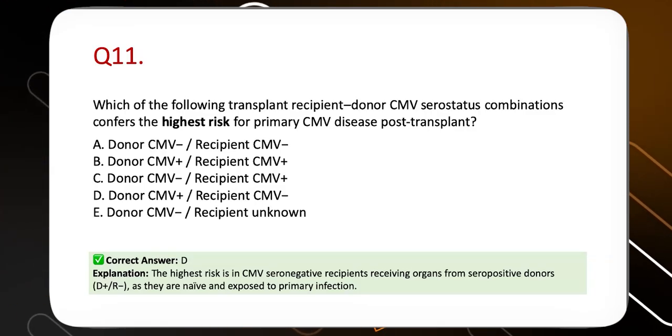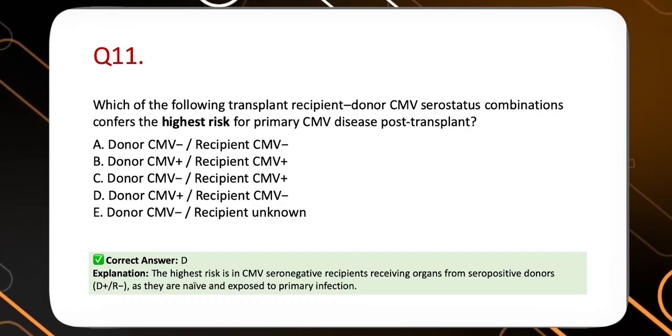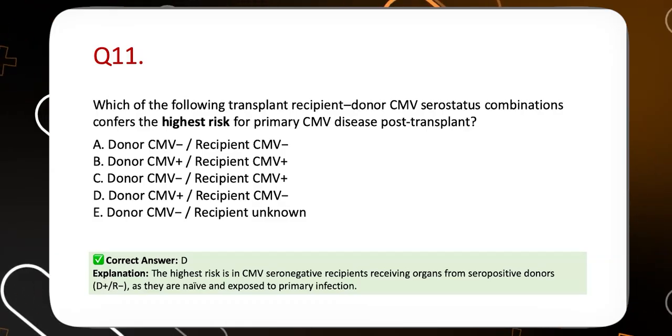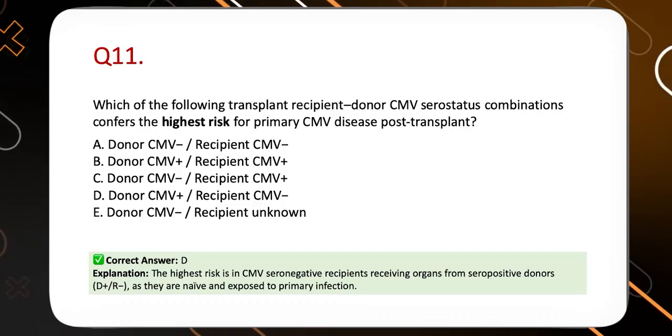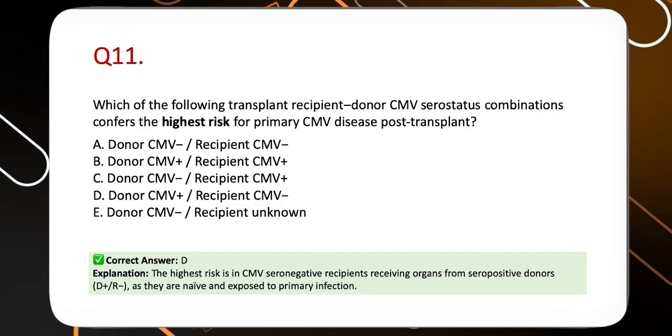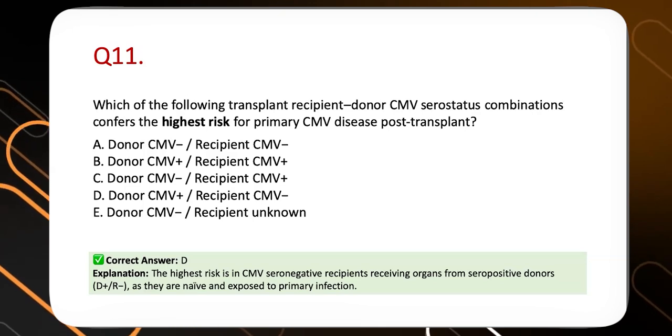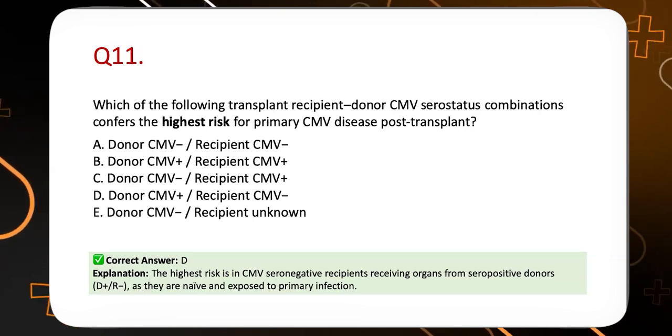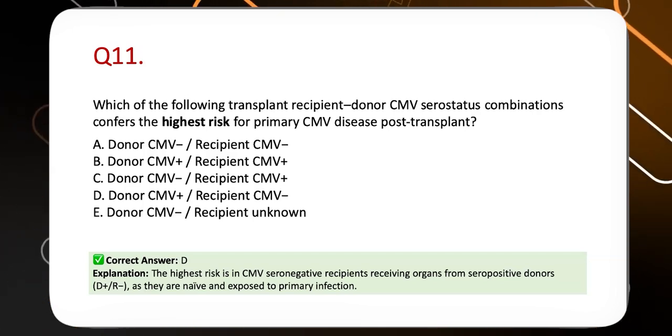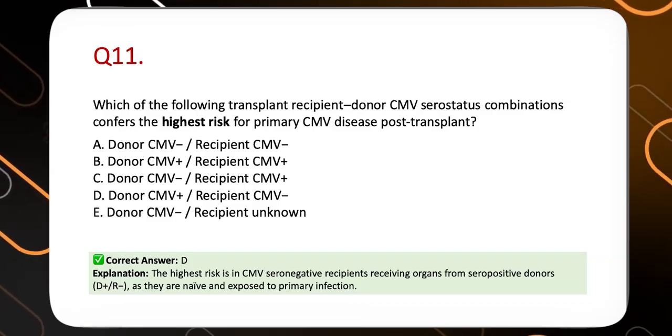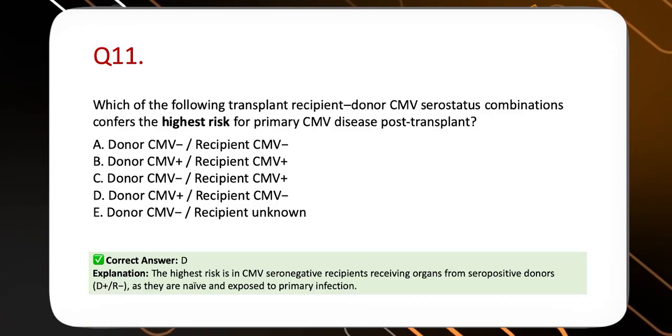The highest CMV risk is when a CMV seronegative recipient receives an organ from a seropositive donor. It's called D plus R minus status. If it's D plus R minus status, you have to give CMV prophylaxis. Otherwise, these patients will develop CMV disease within 1 or 2 weeks, and CMV disease in the post-transplant scenario is always life-threatening.